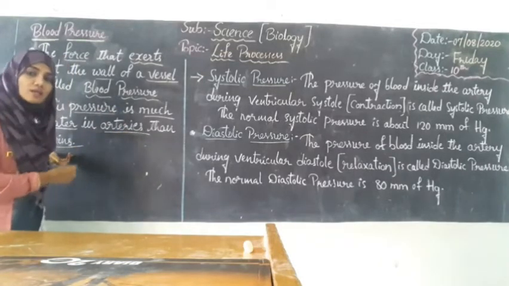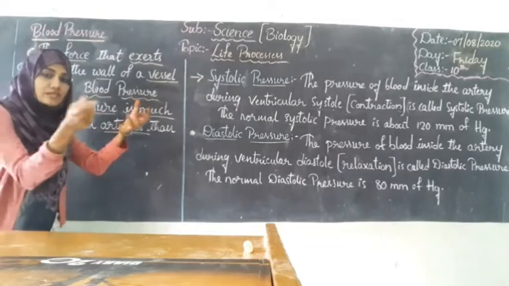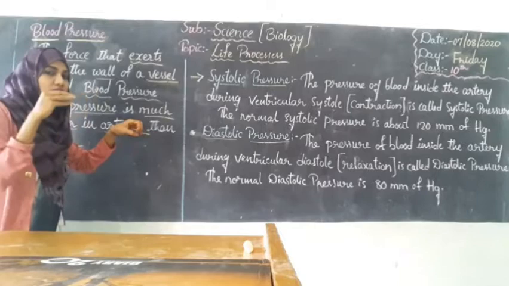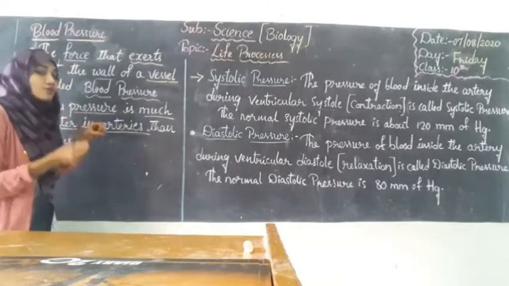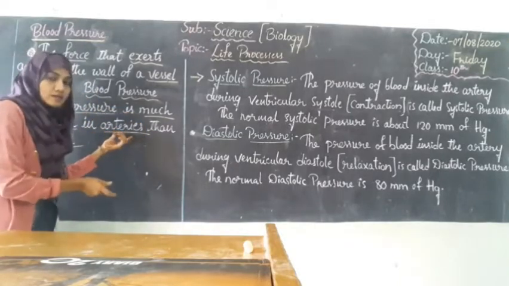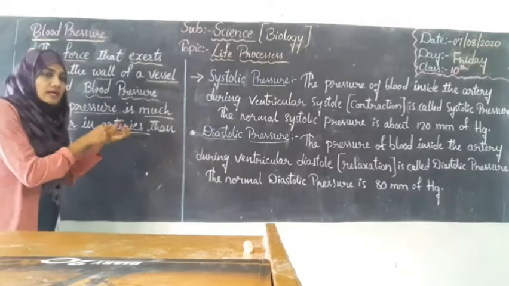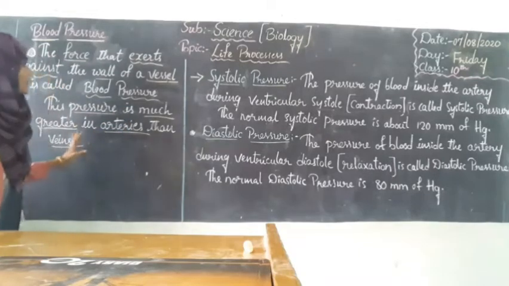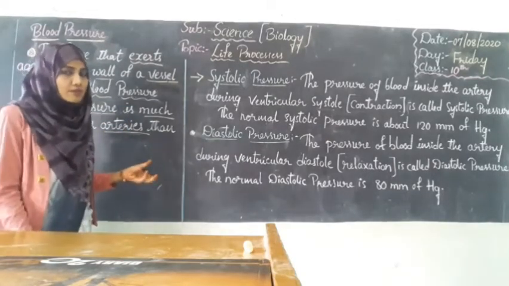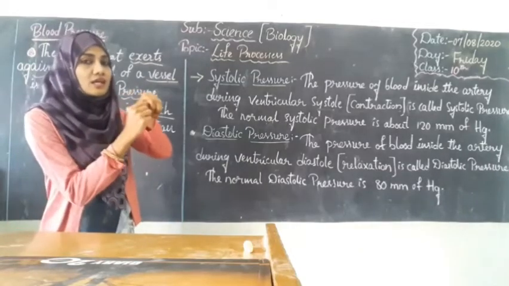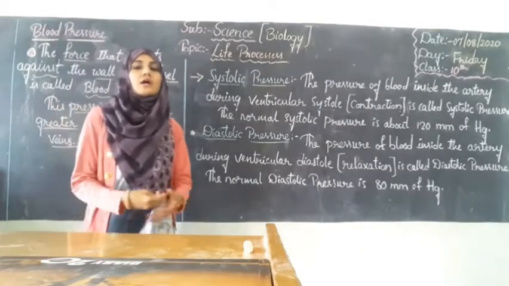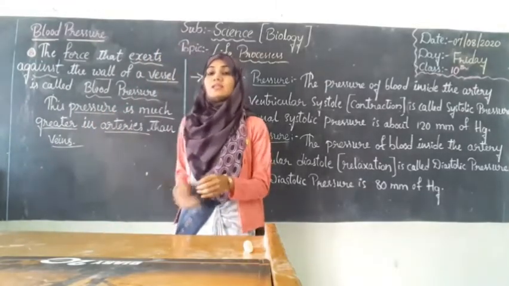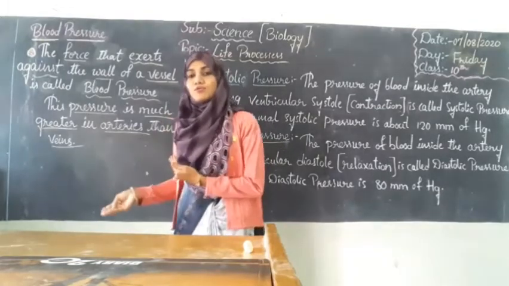What is the function of veins? They will collect the blood from different cells of the body and take it towards the heart. Hence, the force will be slow when compared to the force in the arteries, as arteries carry the blood from the heart, right? So this was about blood pressure. Blood pressure is the force exerted against the wall of a vessel, and the pressure of the blood will be more in arteries when compared to veins.